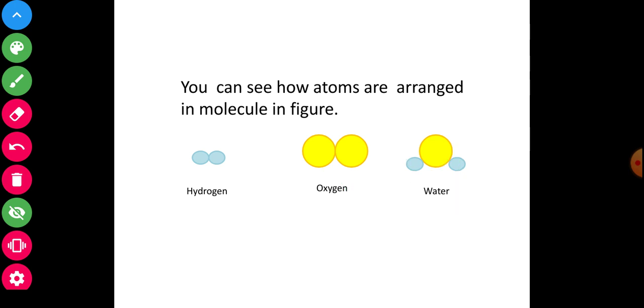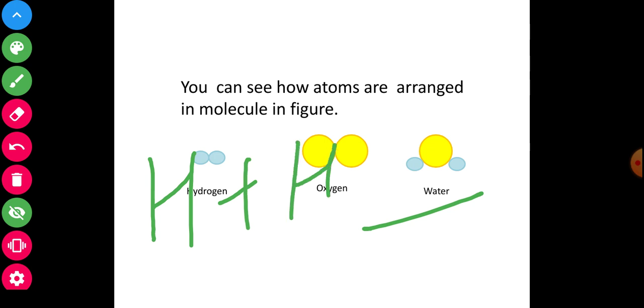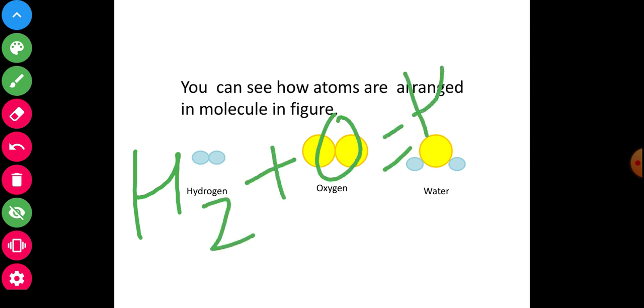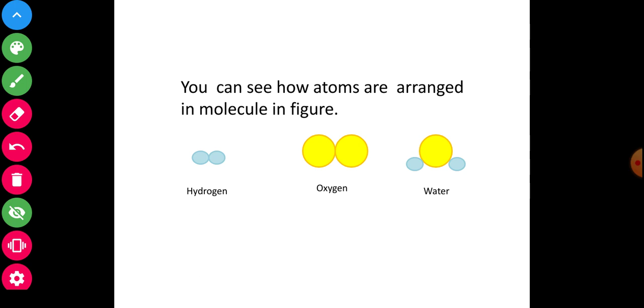So to explain water: H plus H and plus O. Another way we say it, H2 plus O equal to H2O. According to the picture, you will see this is O, another H, another H, very clearly combined together.